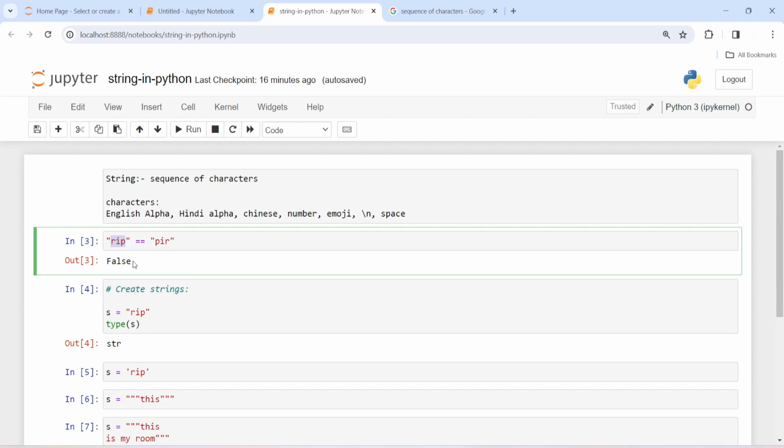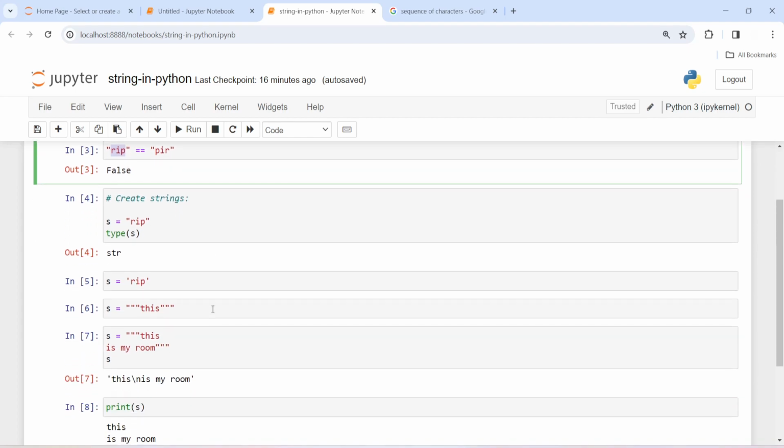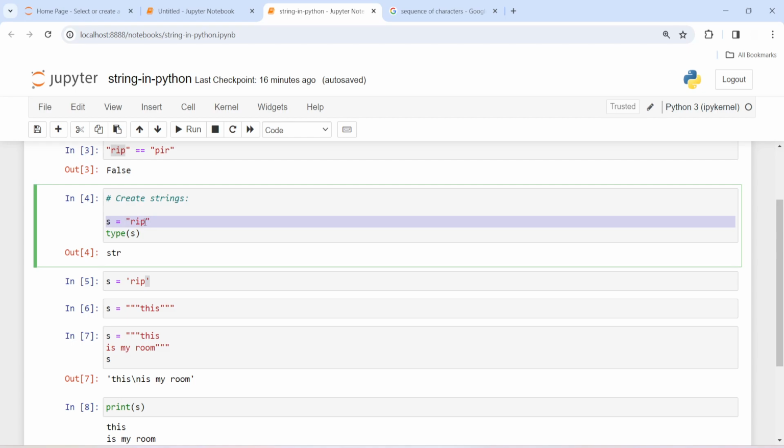So how do we create strings in Python? We can create a string using single quotes, double quotes, and even triple quotes. Here you can see that this string is created by double quotes, and this string is created by single quotes.